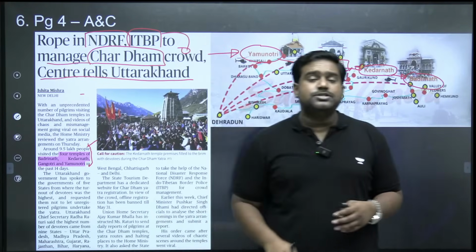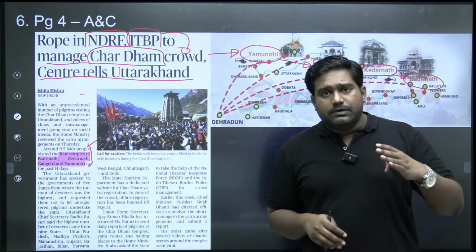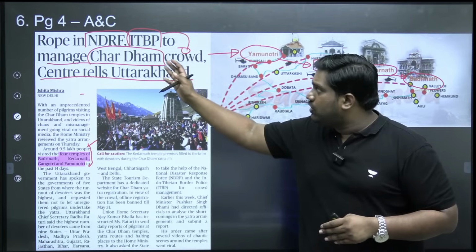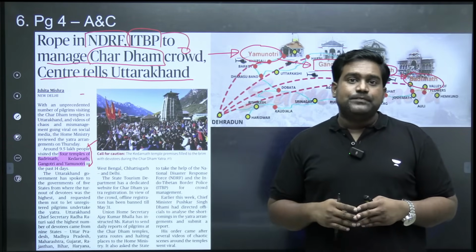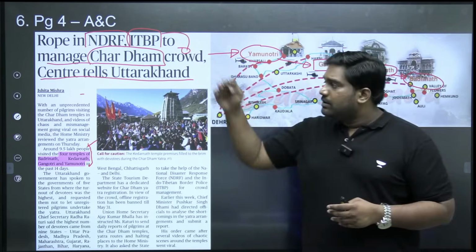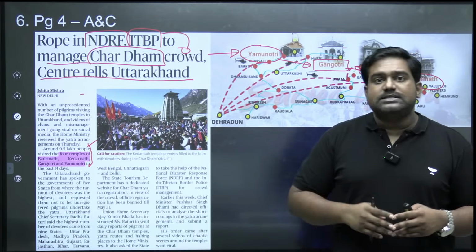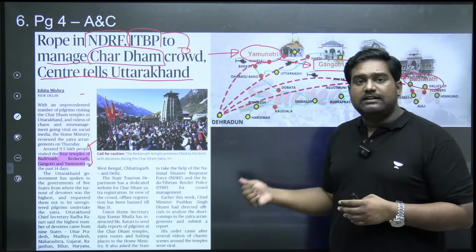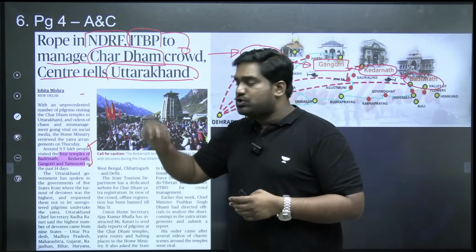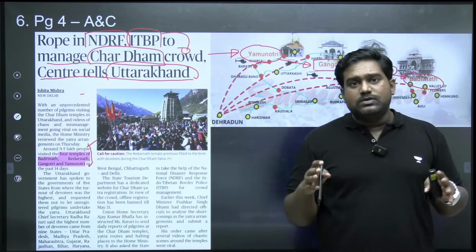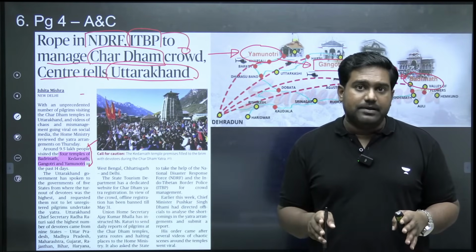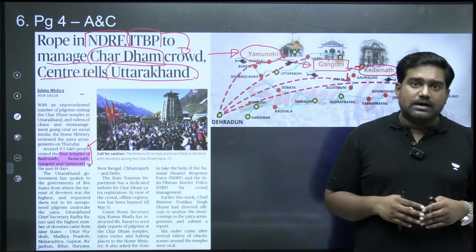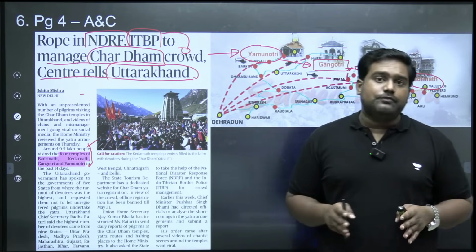The center, the Ministry of Home Affairs, which is responsible for disaster management, right? It has urged the state government to make use of National Disaster Response Force and ITBP soldiers from the Indo-Tibetan Border Police, because they have expertise in the terrain. So these personnel can be used by the government of Uttarakhand to manage the large swelling crowds efficiently, to prevent a stampede. Because you might remember, recently there was a deadly stampede in Uttarakhand that led to large-scale loss of lives.